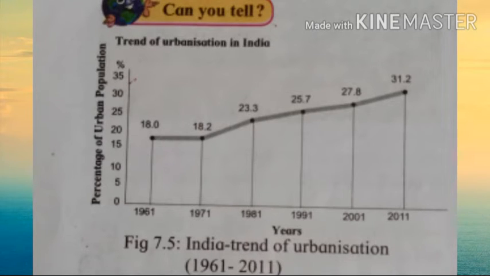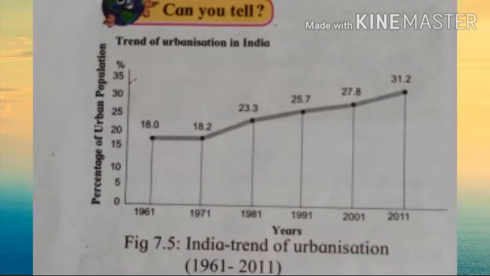If you observe this graph, you can understand that the percentage of urban population in India is increasing continuously, but the growth rate is very slow. That means in the year 1961 it was 18.0%, but in the year 2011 it was 31.2%.